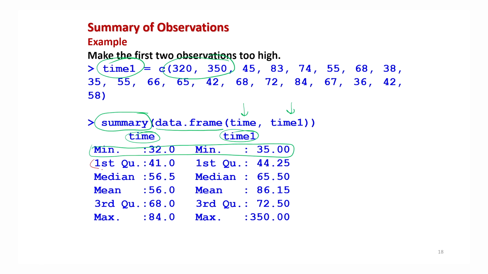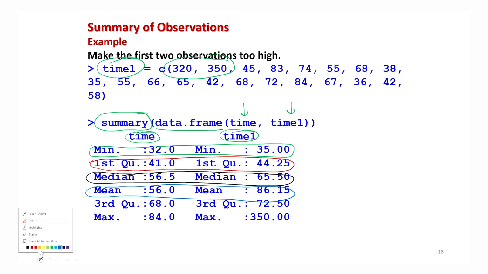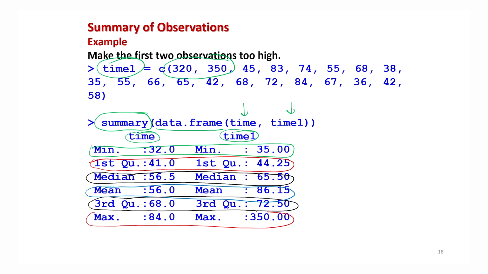Similarly, you can see the values of the first quartiles of the first and second data sets here like this. The values of the second quartiles are given here like this. The value of the arithmetic mean of time and time1 is here like this. Similarly, the values of the third quartiles of data set 1 and data set 2 are given here like this. And the last row is about the maximum values of the first and second data sets.